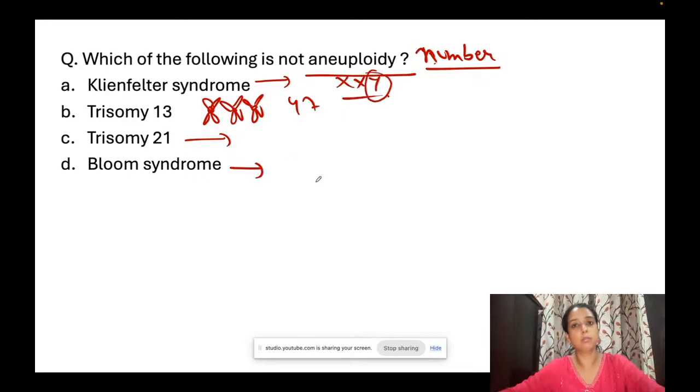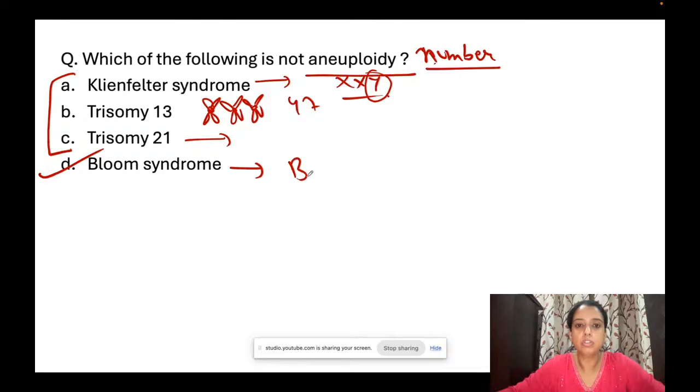Again, you have one extra chromosome. Bloom syndrome is not a problem in number. Even when you don't know Bloom syndrome, अगर आपको नहीं भी पता, you know कि ये तीनों तो number abnormality हैं. These three are aneuploidies. You will mark this. Bloom syndrome is due to a gene defect in BLM gene. It is an autosomal recessive disorder where a lot of cancers tend to happen in that person. So it is not a problem in number, it's a gene defect. Okay?